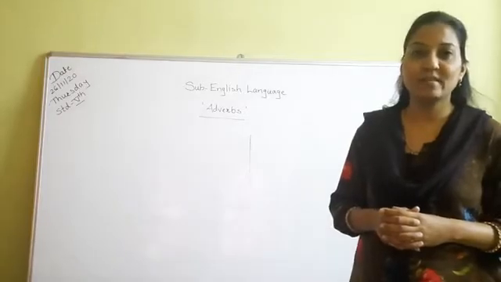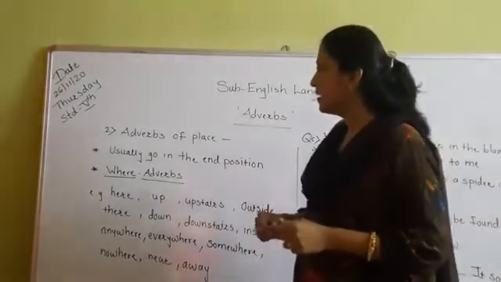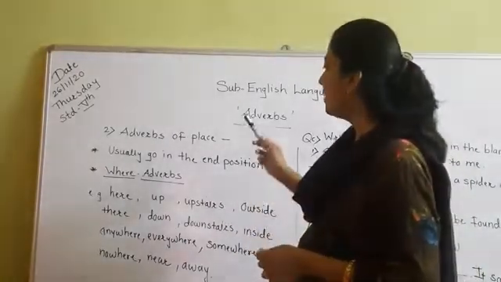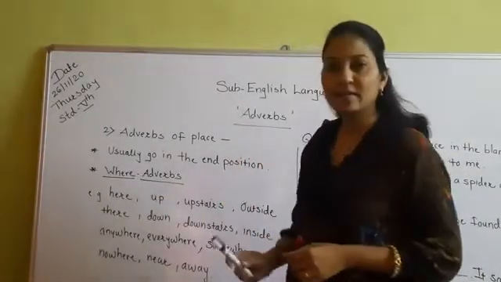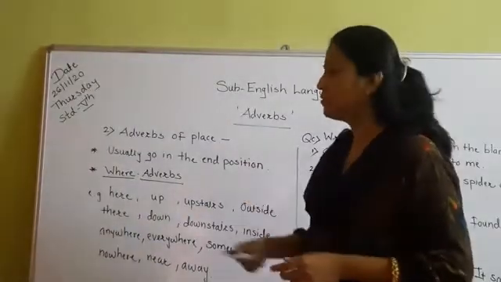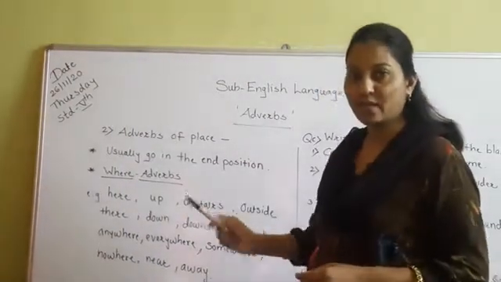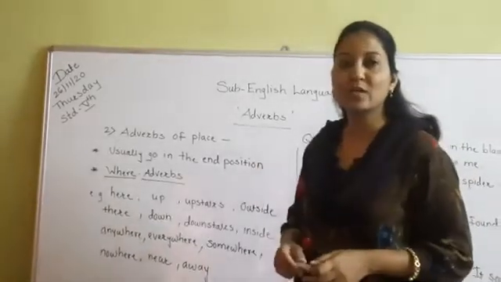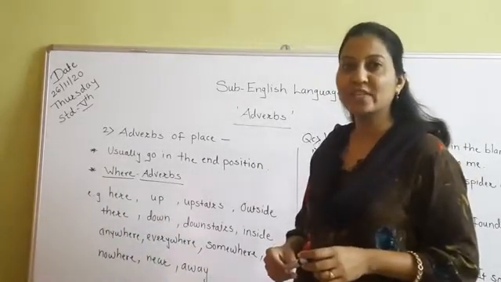As I have already told you, adverbs of place are also known as where adverbs. Why? Because they are giving us information about the place where the action takes place.